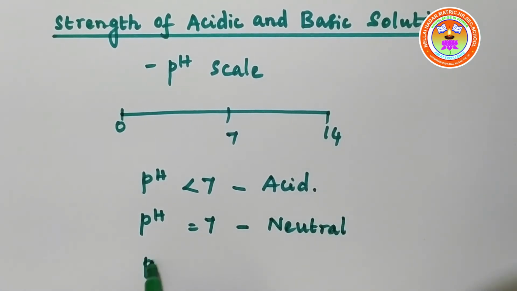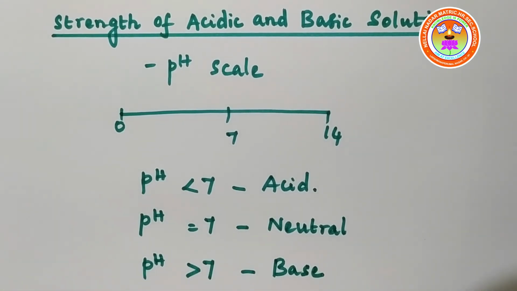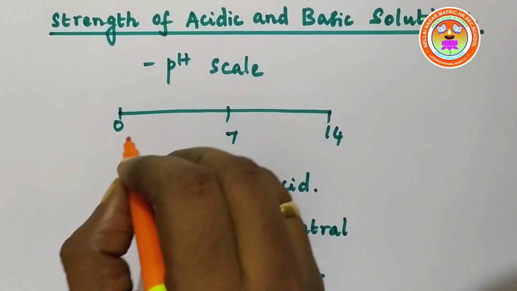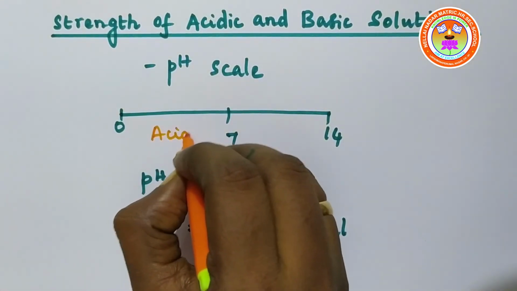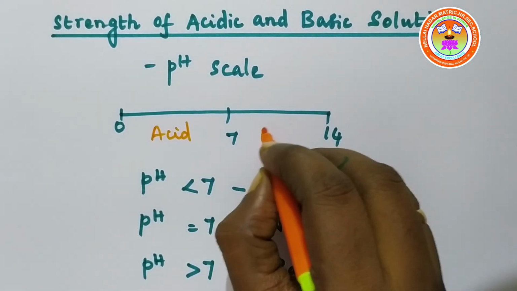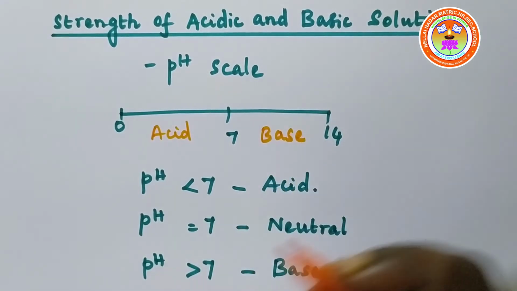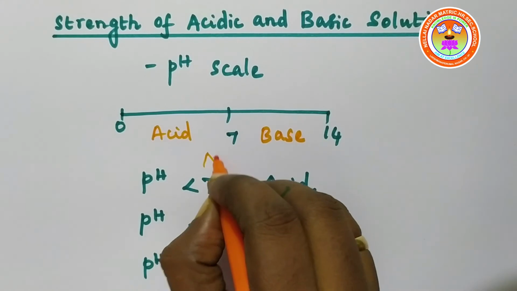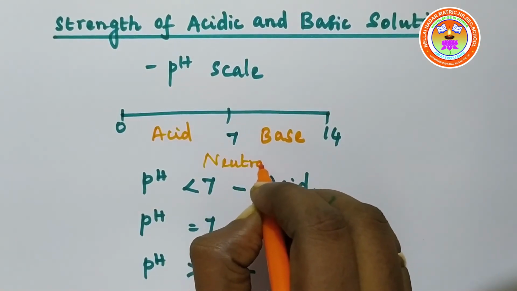When the pH of a solution is greater than 7, it is a base. So, the substance is acidic below pH 7, it is a base above pH 7, and it is neutral when pH is equal to 7.